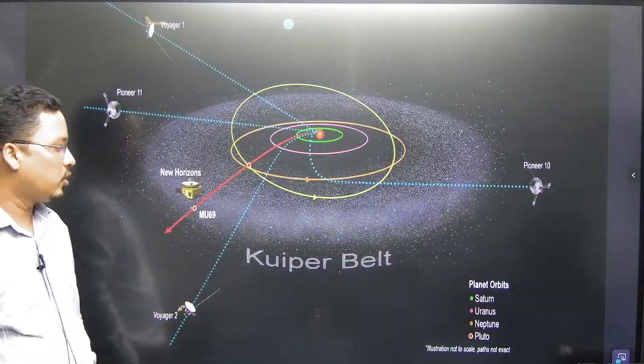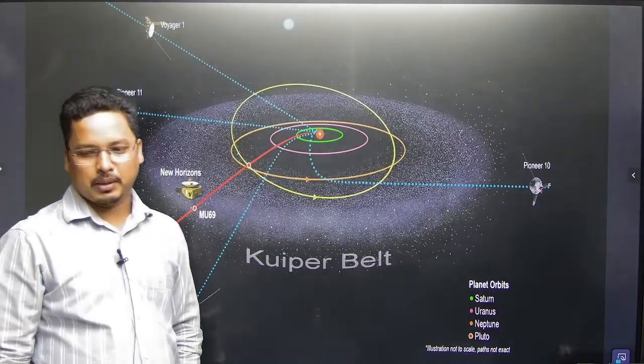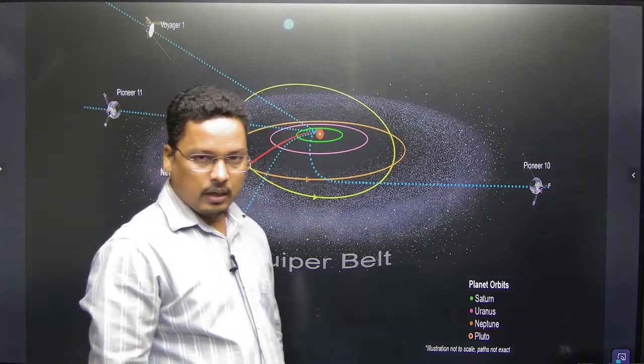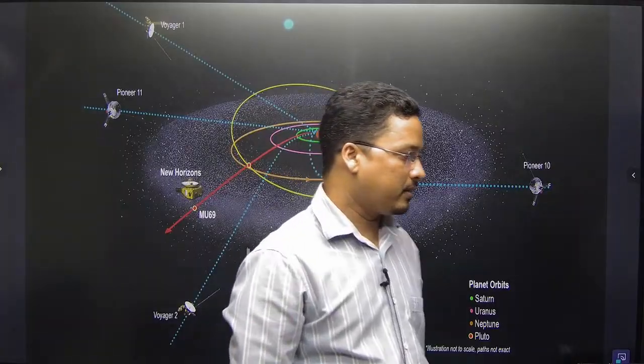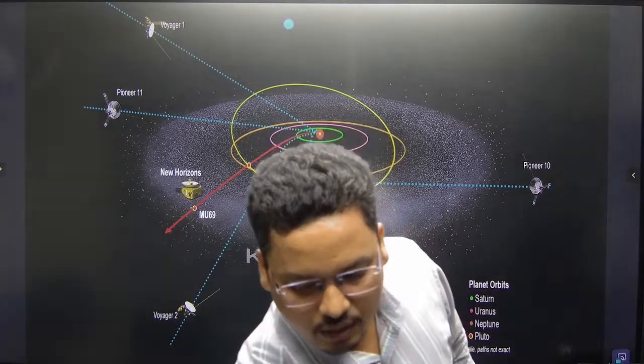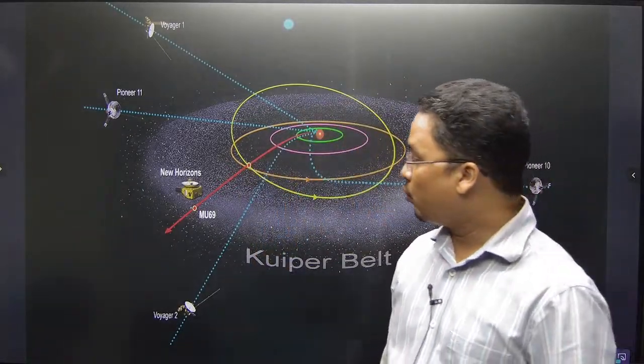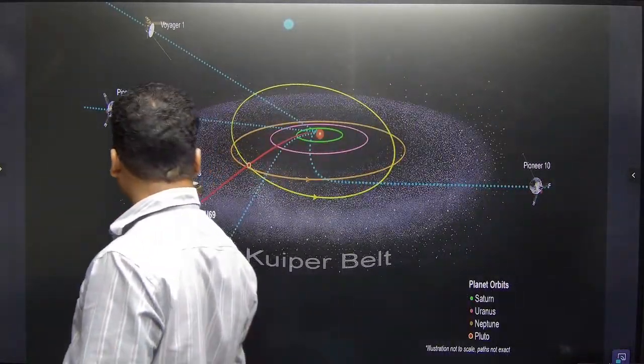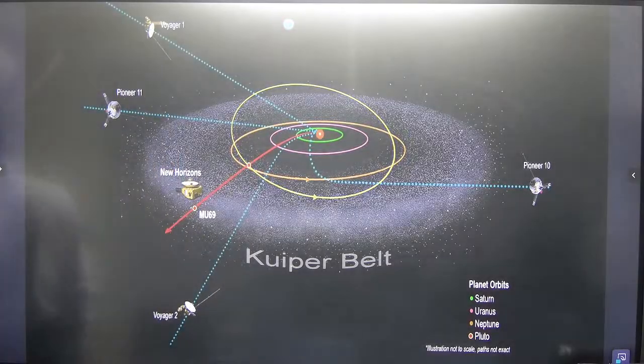Now we come to the Kuiper belt. Everybody is comfortable? Now what is the Kuiper belt? See, the Kuiper belt is the end of our solar system.